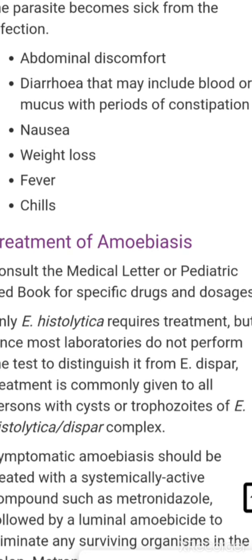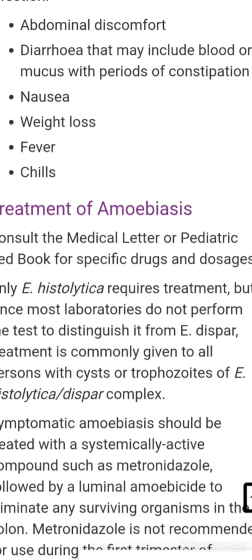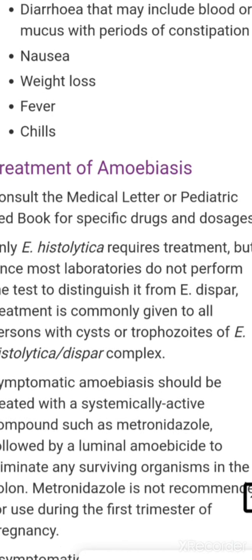Next, what are the preventive measures, and then what is the treatment of amoebiasis. We have to wash our hands before handling any kind of food and before taking meals. Protect food and water from flies and cockroaches, so that there is no contamination through the cyst. Ensure proper disposal of sewage and human feces. Raw vegetables should be soaked in potassium permanganate before use, so that the parasite can die.